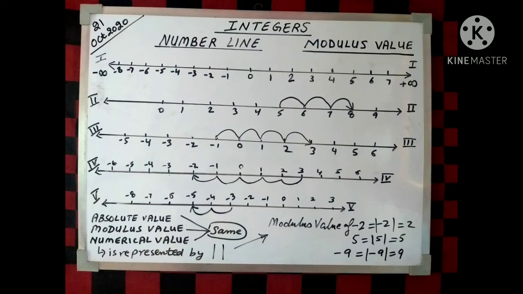Next we have the modulus value. I tell you that modulus value, absolute value and numerical value represent the same thing. It is represented by these two bars inside which we write the number as shown. So just focus, I have written the modulus value of minus 2, written as minus 2 between these two bars, which is 2. Modulus value of 5 is 5. Modulus value of minus 9 is 9. And modulus value of 0 is 0 itself. So absolute value is actually the numerical value of a given number.